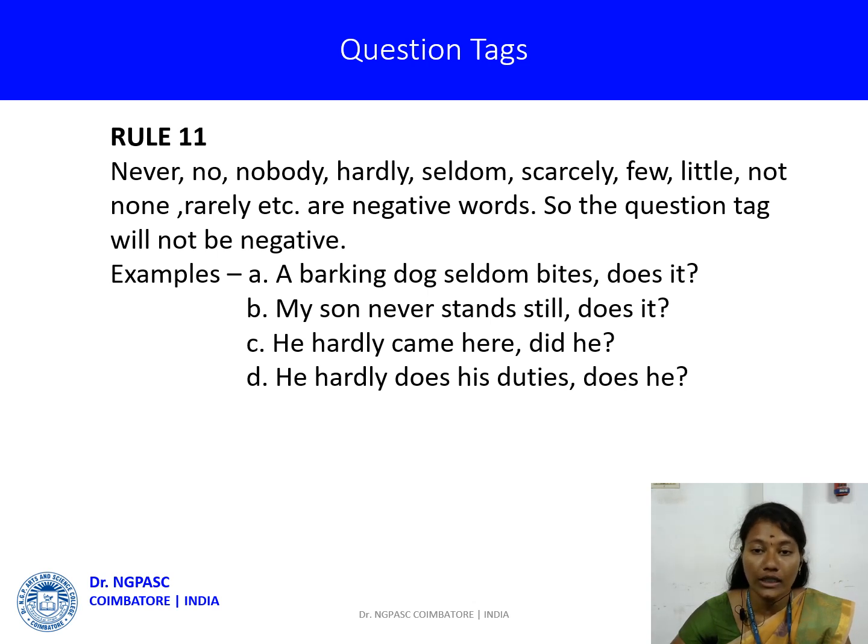Examples: a barking dog seldom bites, does it? My son never stands still, does it? He hardly came here, did he? He hardly does his duties, does he? So when you use these words, we consider them negative words, and the question tag will not be negative.